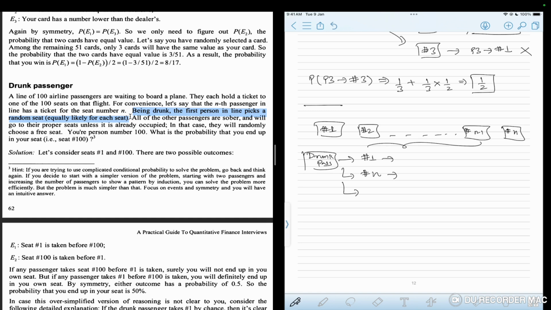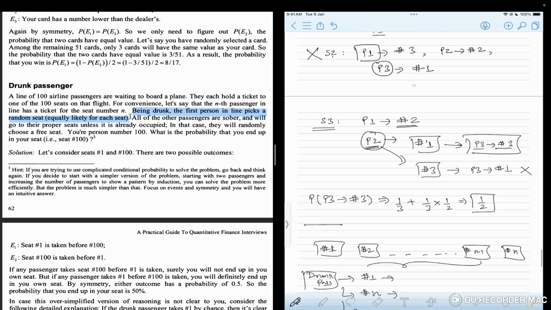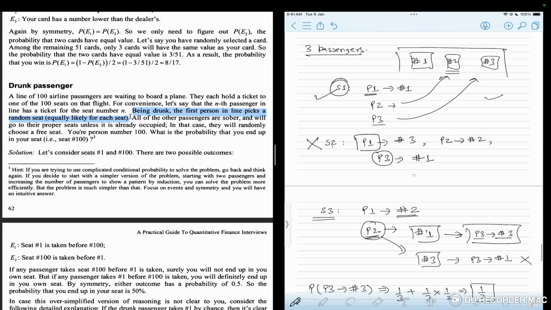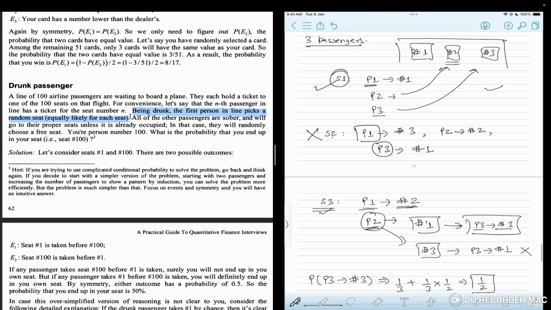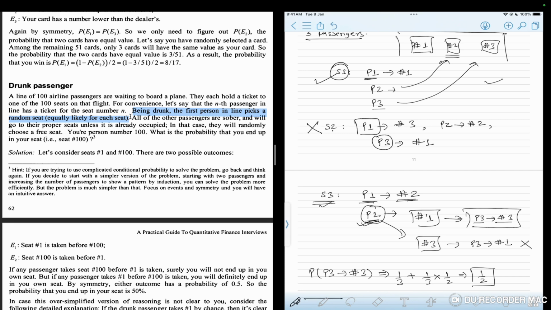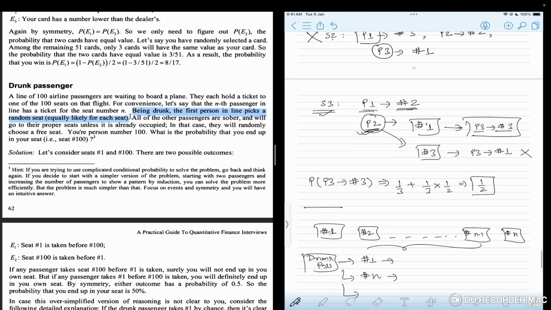In that case, whichever seat he picks, that guy is now going to become a new drunk passenger. So in the case of three passengers, in scenario 3, since passenger 1, the drunk passenger, chose seat number 2, the guy who was going to sit on seat number 2, that is passenger 2, has now become the new drunk passenger, and now he has to make a choice between seat number 1 or seat number 3.